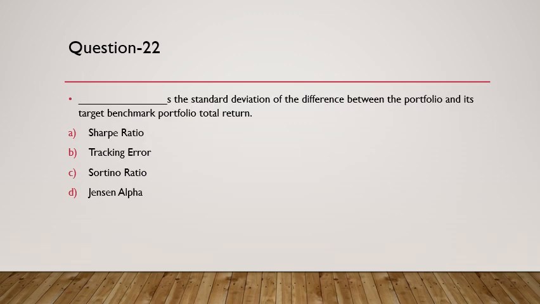The next question is, it is the standard deviation of difference between portfolio and its targeted benchmark portfolio return. So this particular thing is tracking error. We call it as tracking error. So that's what tracking error is all about.